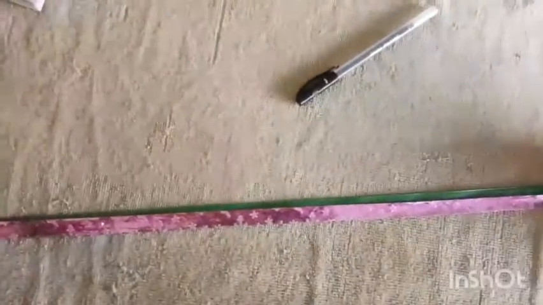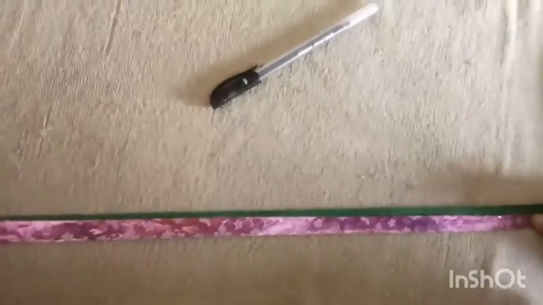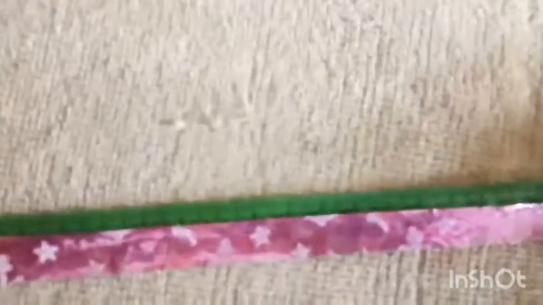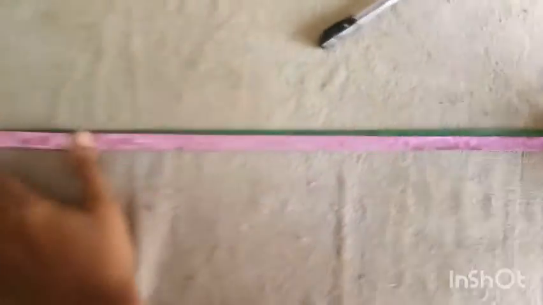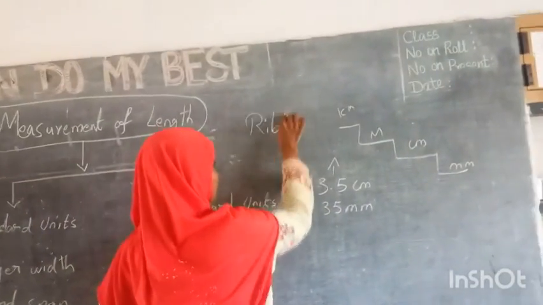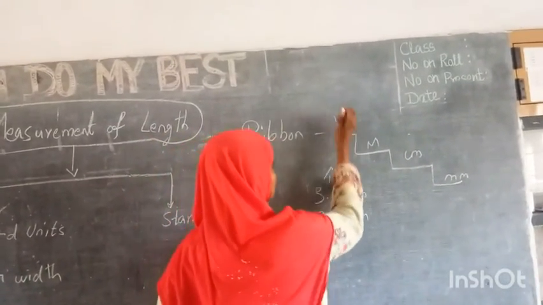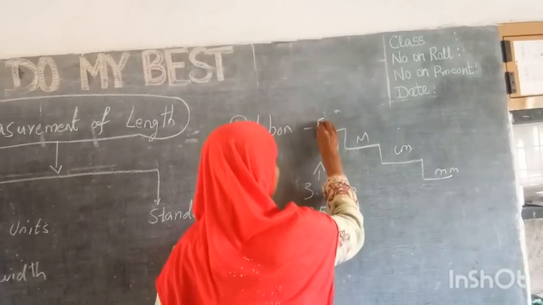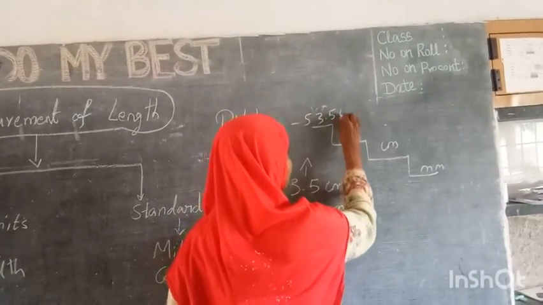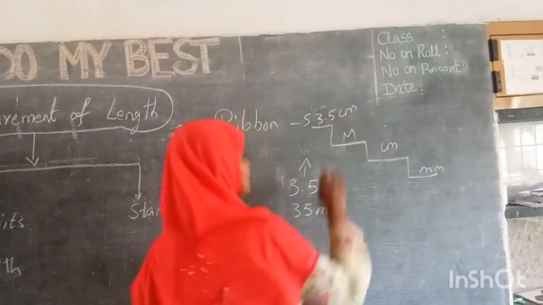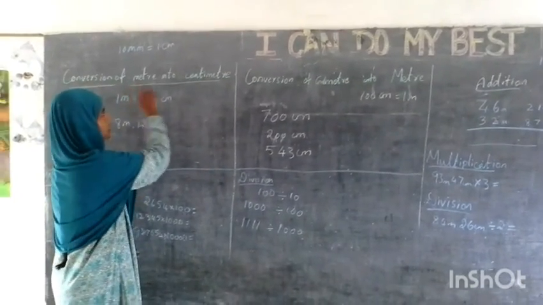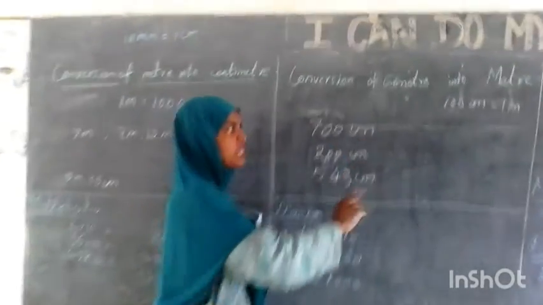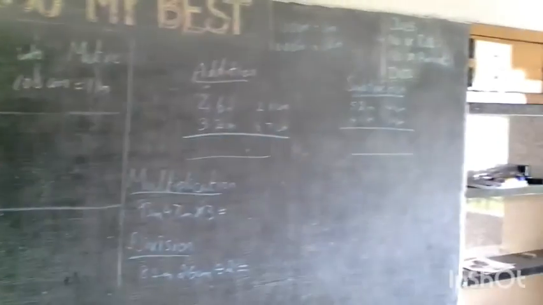Now the length of the ribbon is 53.5 centimeters. She has said that in centimeters. Now we will mainly focus on the conversion of meter to centimeter, centimeter to meter and kilometer. All the conversions we will see now.